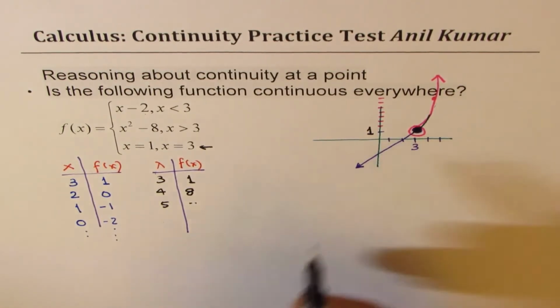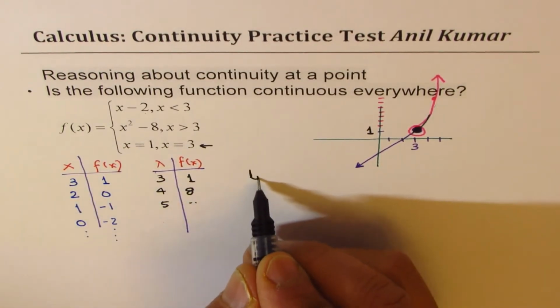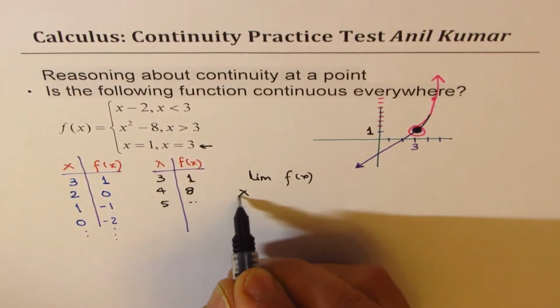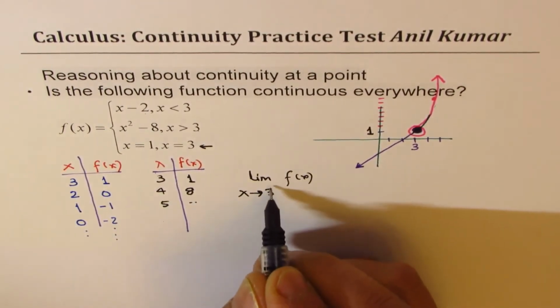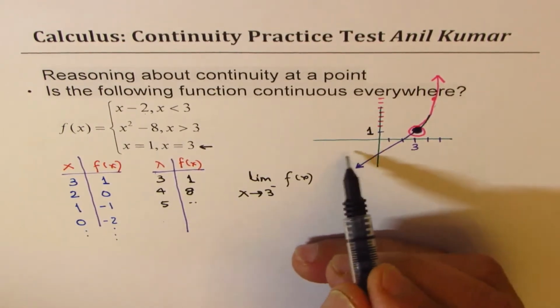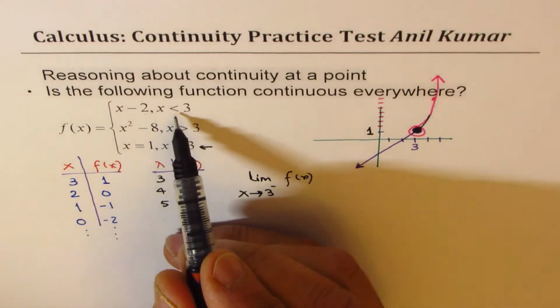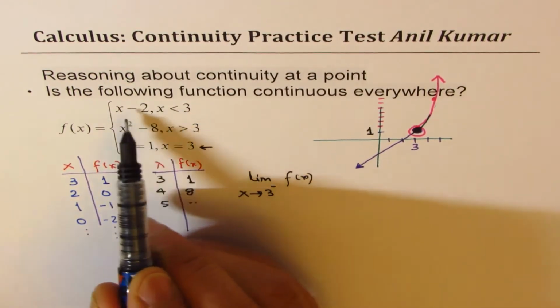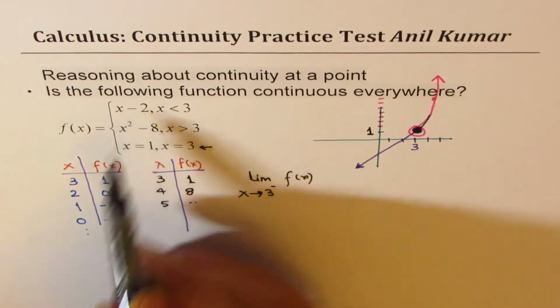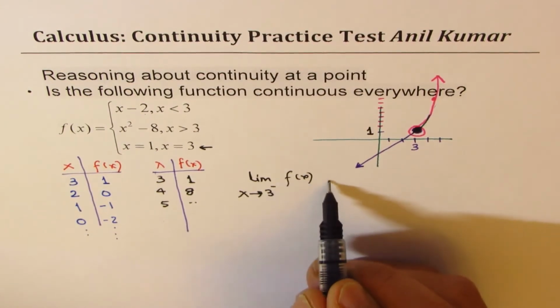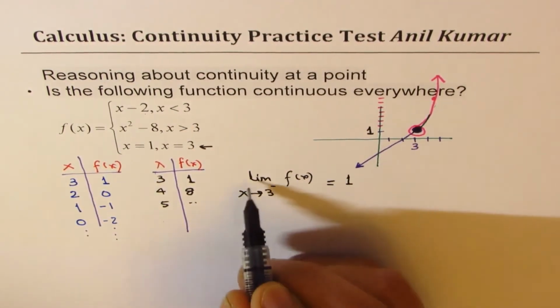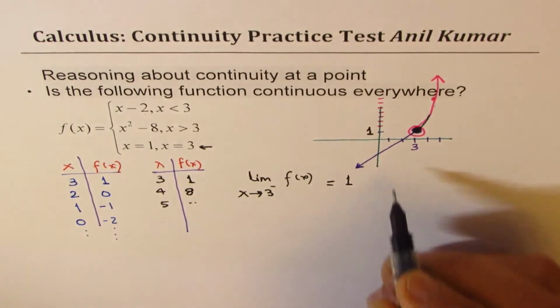And we can reason it out like this. If I find the limit of the function f of x as x approaches 3 from the left side, meaning less than 3, in that case, we are on this part of the piece, x minus 2. The function f of x approaches a value which is 1. So the limit from the left side is 1.